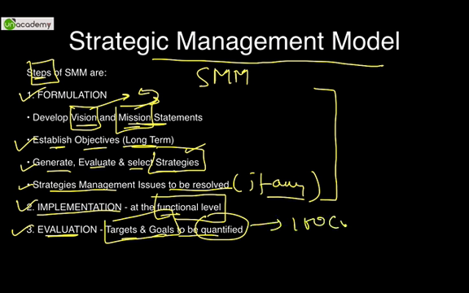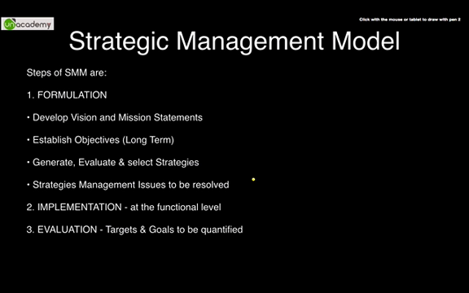We want to achieve a target of 100 crores, or we want to achieve a target of 1000 units of sale. These are quantity targets. So all these quantity targets have to be evaluated and finally implemented. Strategic management models. So today's video focused on strategic management, objectives, importance, strategic decision making, and strategic management models.